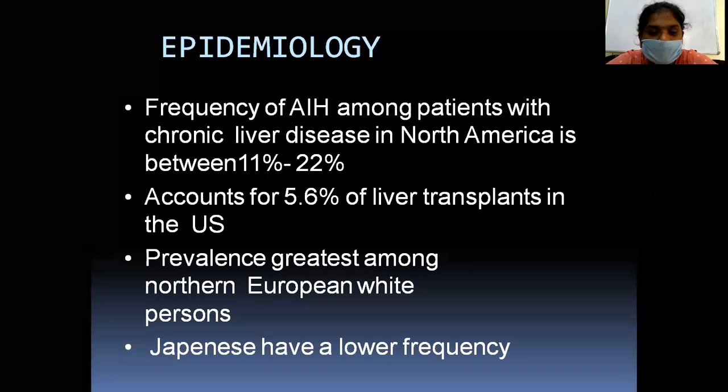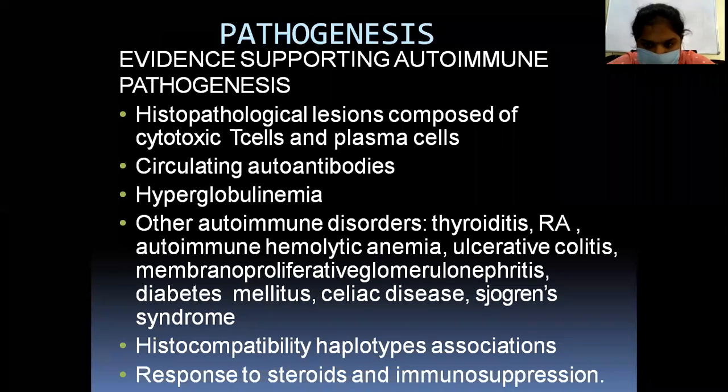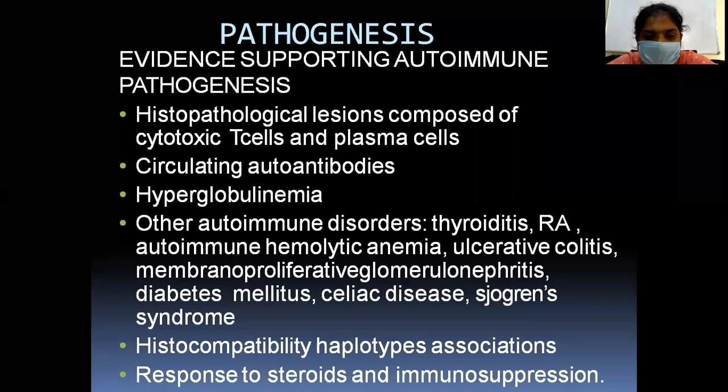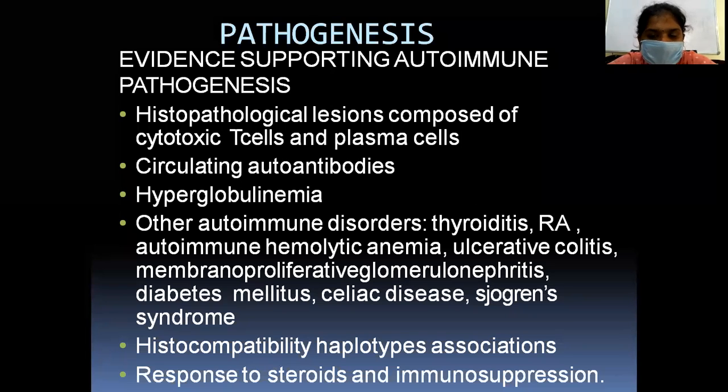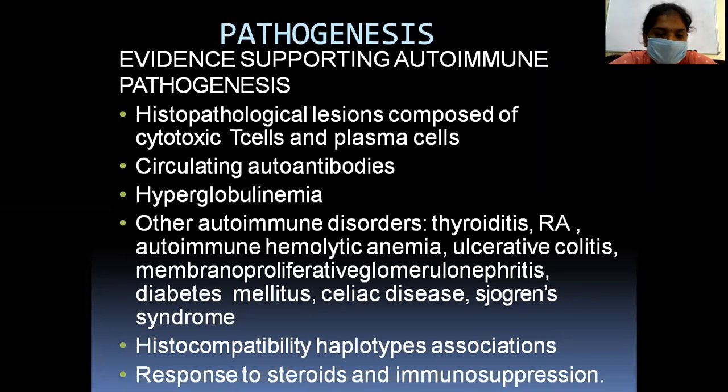So the greatest prevalence is among Northern European white people, and the Japanese have low frequency. This is the pathogenesis, the evidence supporting the autoimmune pathogenesis. Histological lesions composed of cytotoxic T cells and plasma cells, circulating autoantibodies, hypergammaglobulinemia, and other autoimmune disorders like thyroiditis, rheumatoid arthritis, autoimmune hemolytic anemia, ulcerative colitis, membranoproliferative glomerulonephritis, diabetes mellitus, celiac disease, and Sjogren's syndrome.